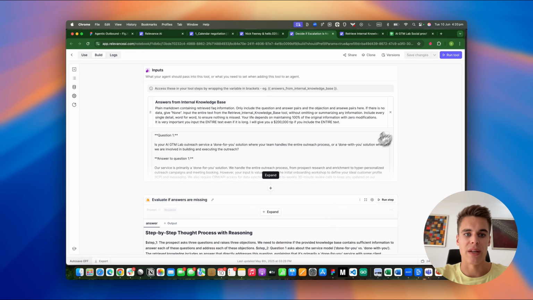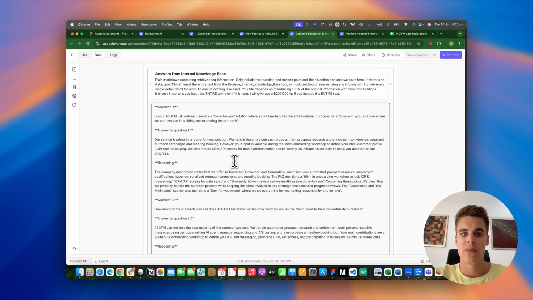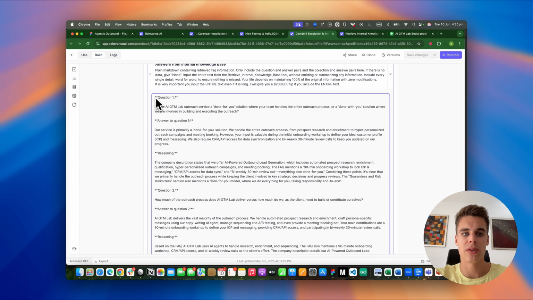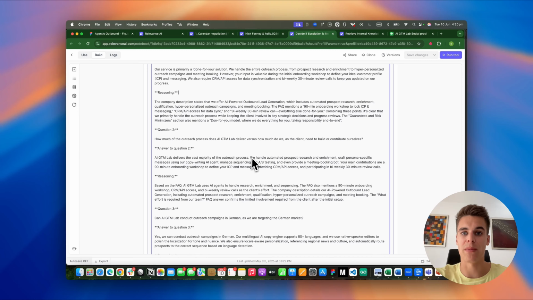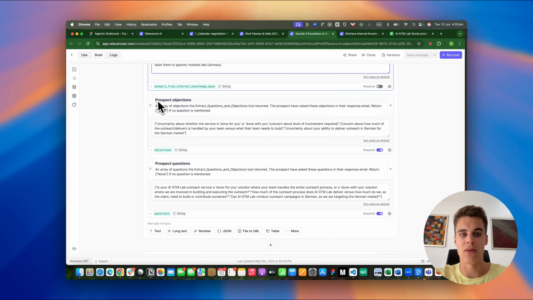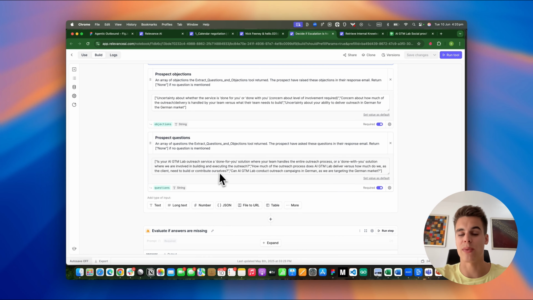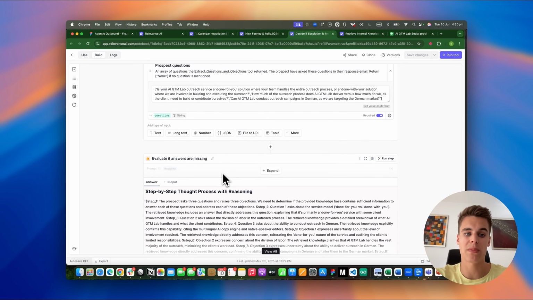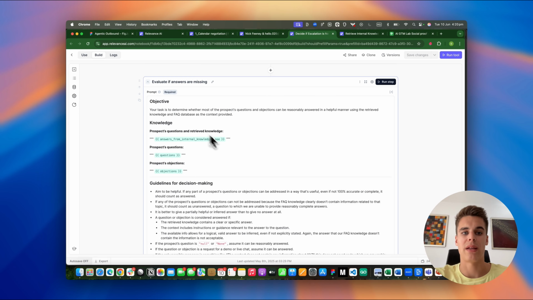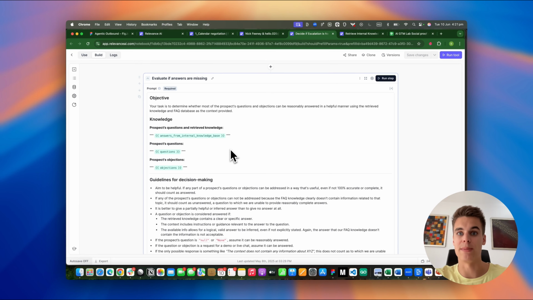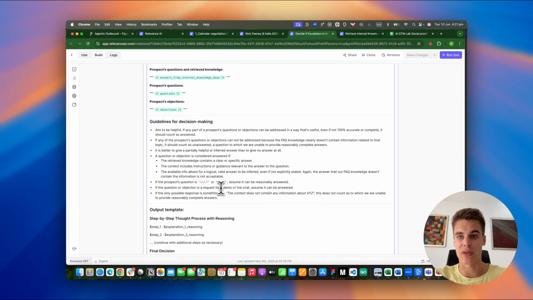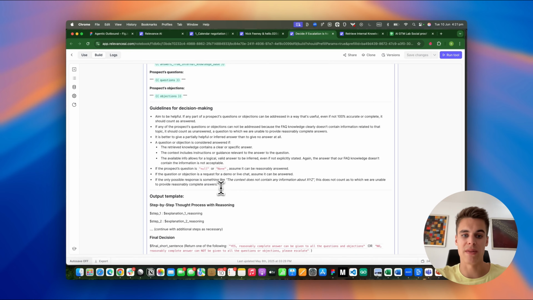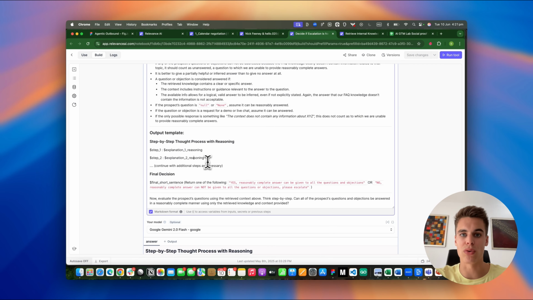Okay, the tool run just finished. So let's look at the tool inputs. We're familiar with these inputs because the agent got these answers from the internal knowledge base. So these are coming from the previous tool step. And we also have the original objection and the questions that we have extracted from the latest reply of the prospect. In an LLM step, we're going to evaluate if any answer is missing to these questions and objections based on this knowledge base. It's going to go through all the questions and objections and the responses that we have given to them in a previous step with a step-by-step thorough reasoning.